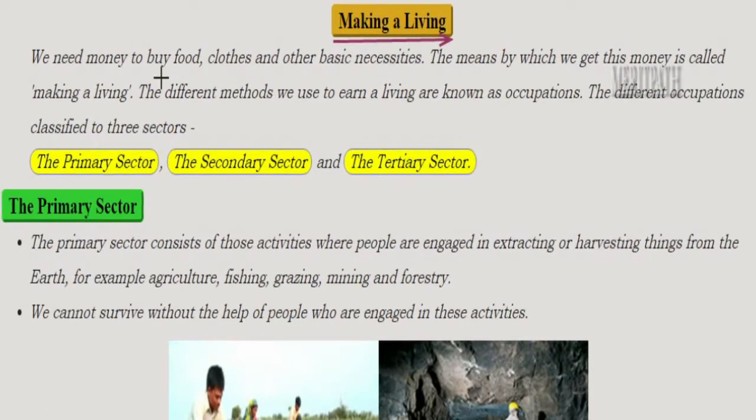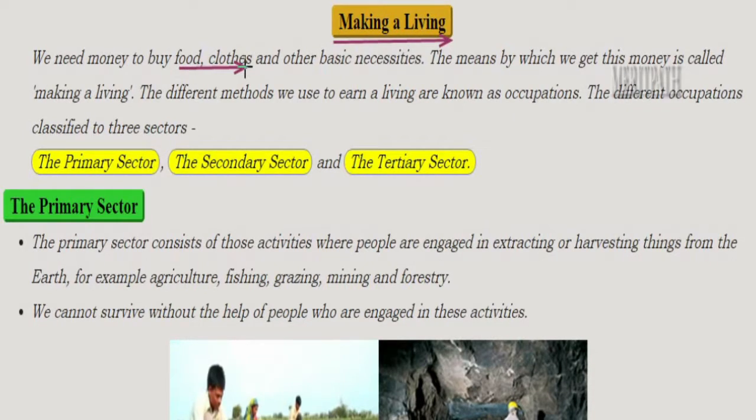A living. We need money for everything, right? Everything means to buy food, to buy clothes, and all the other basic necessities of life, medicines, or any other basic necessity. So, the means by which we get this money is called making a living. That means by which we are earning an amount, a salary, is known as making a living. There are different methods of making a living. These different methods are known as occupations.